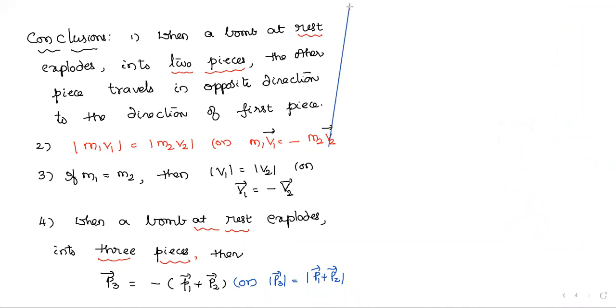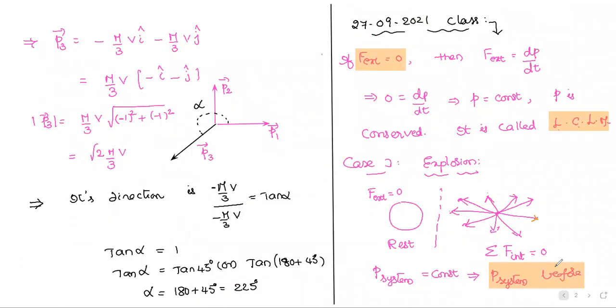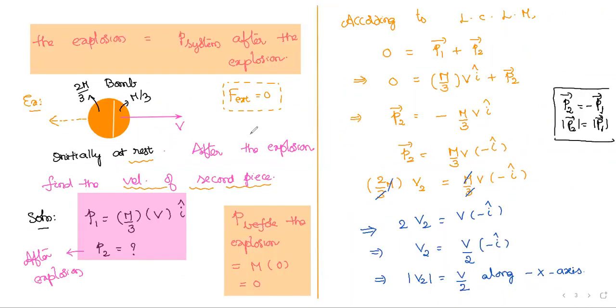This is the case I explained. But look at the first example and the second example. In both the examples, I think you recognized one point: the bomb is at rest only. Here, at rest explodes into 3 pieces. Here, at rest into 2 pieces.